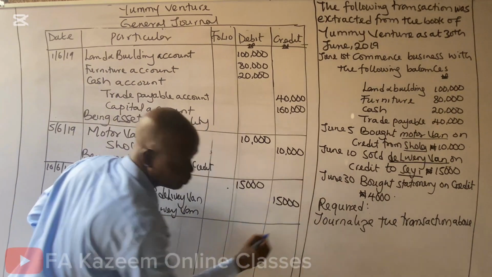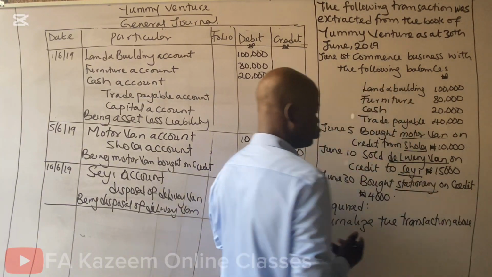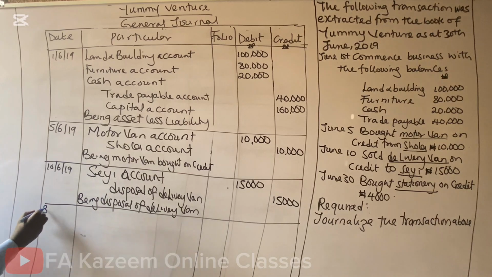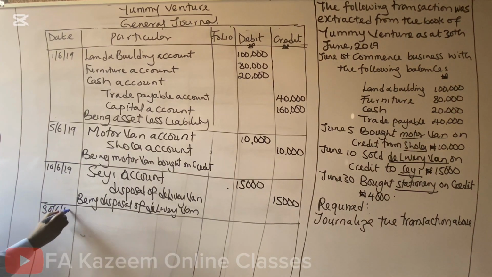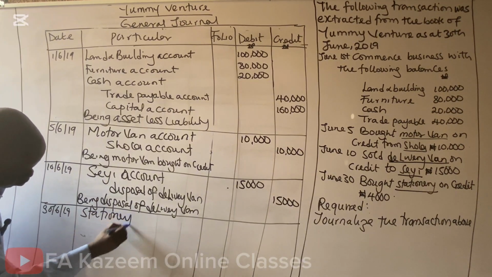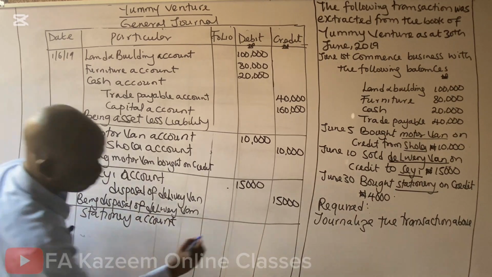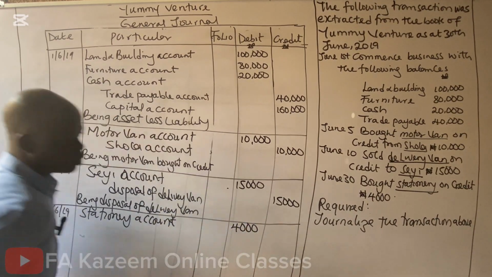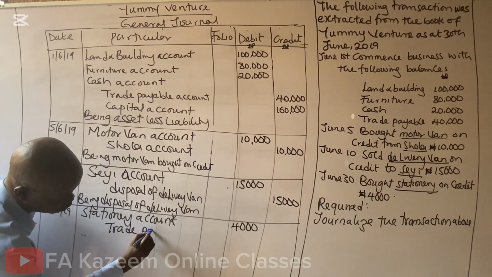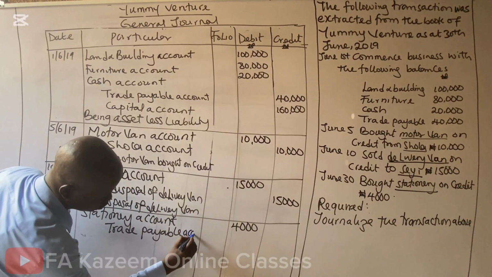Now, the last item is bought stationery on credit. We're not told who they bought the stationery from, but we are told that they bought stationery, meaning they have received stationery on 30th of 6th, 2019. Now, debit the stationery that was received. That stationery account. How much? 4,000. Now, the person that supplied the stationery will be referred to as trade payable. The trade payable is representing the supplier. That's trade payable account.